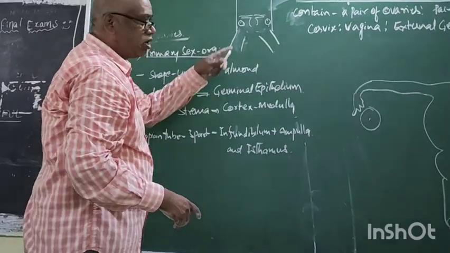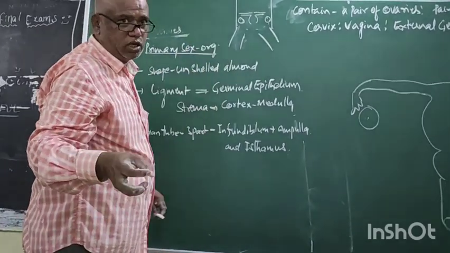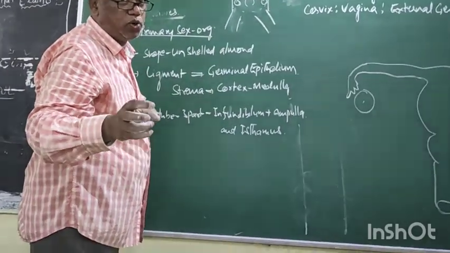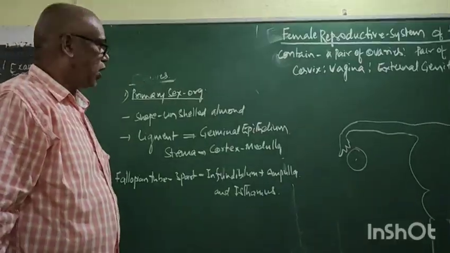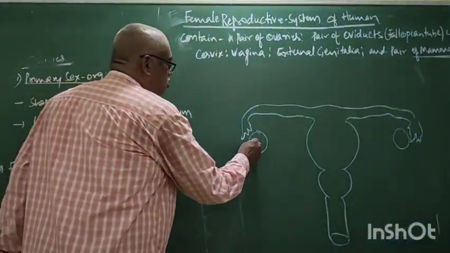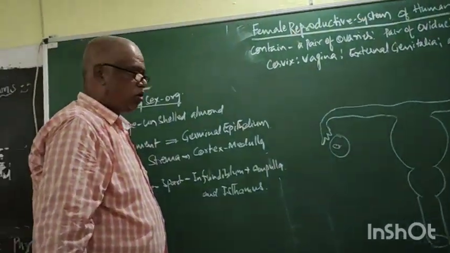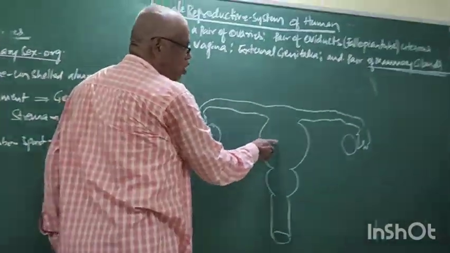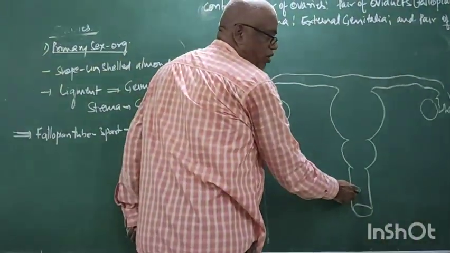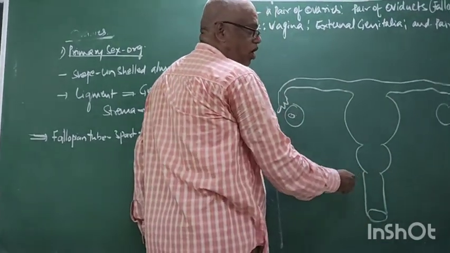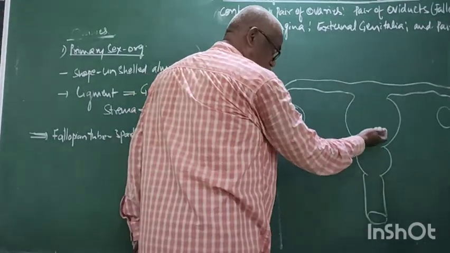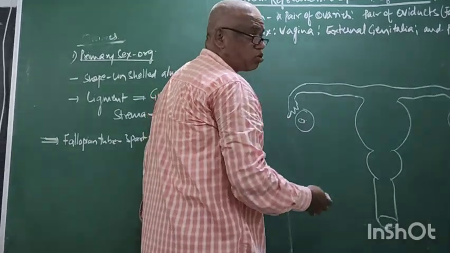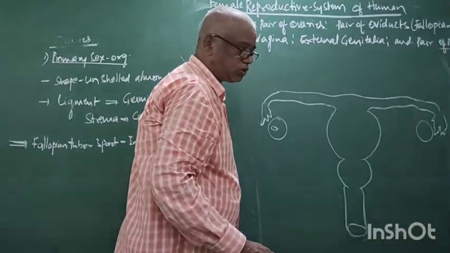Why is it a primary sex organ? It produces female gametes. These are the ovaries. This is the fallopian tube, uterus, cervix, vagina. All these organs together form the female reproductive system.